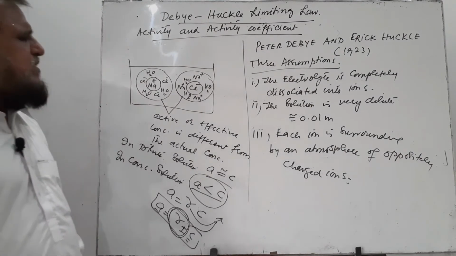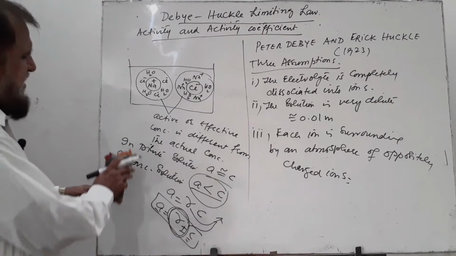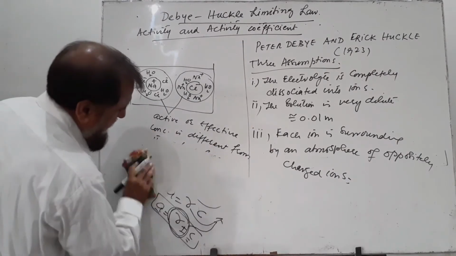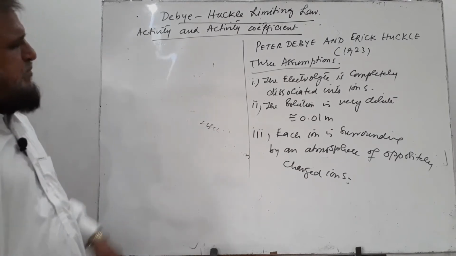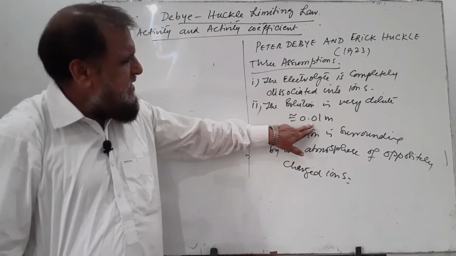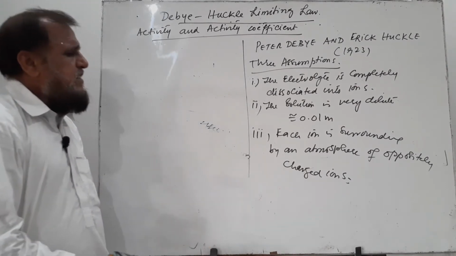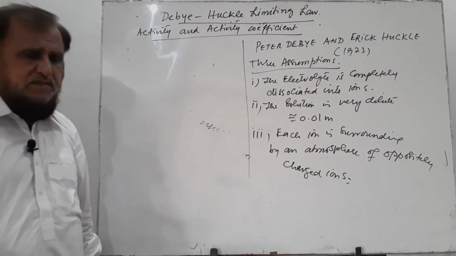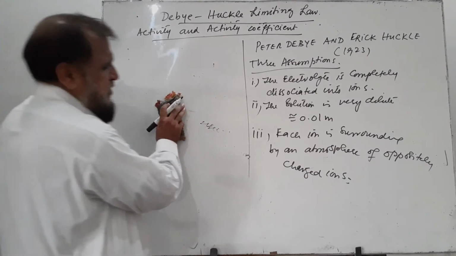Now, on the basis of these assumptions, they developed a law which is known as Debye-Huckel limiting law. It is called limiting law because this law is applicable up to a certain concentration. It is applicable up to 0.01 molal, and if the concentration increases beyond this value, then this law fails and shows deviation.